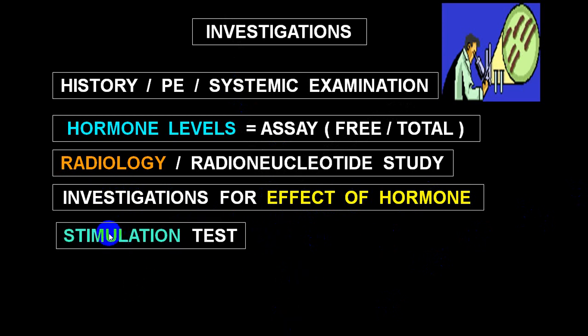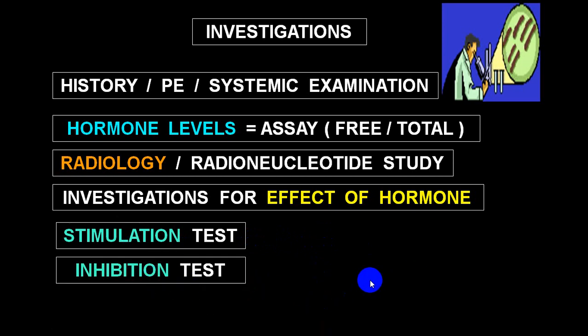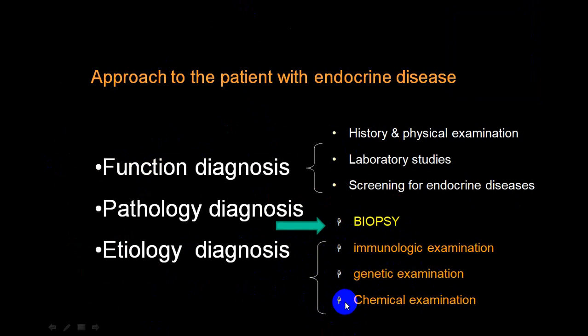And to identify whether the organ is functioning or not, you will do a stimulation test when it is a hypofunction, and you will do an inhibition test when there is a hyperfunction. All this will depend upon the clinical conditions and the hormone levels, and try to identify those. So functional diagnosis can be done by history, physical examination, laboratory study, and screening for endocrine disease. Pathological diagnosis is done by biopsy. So whether it is a hyperplasia, adenoma, adenocarcinoma, etc. can be diagnosed only by pathology.